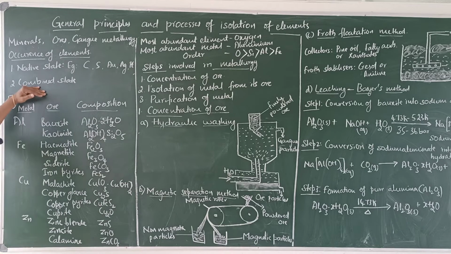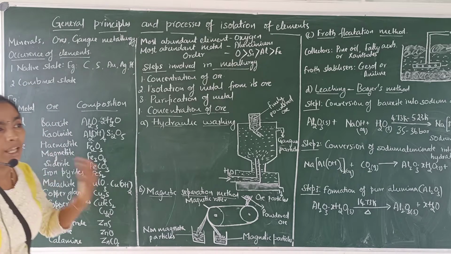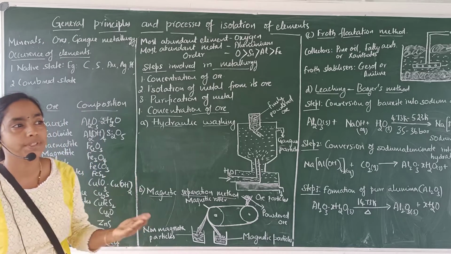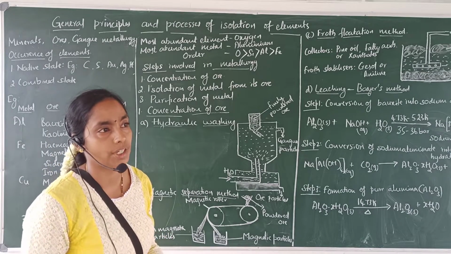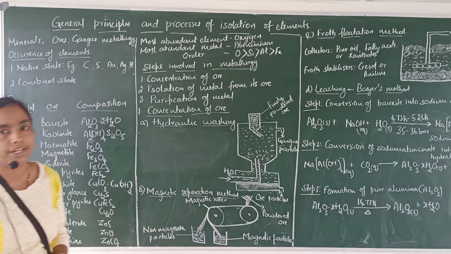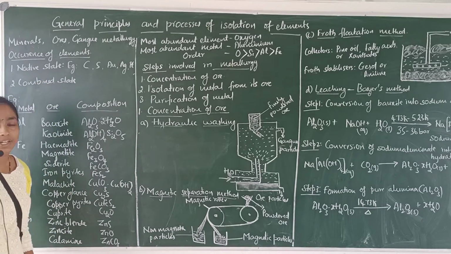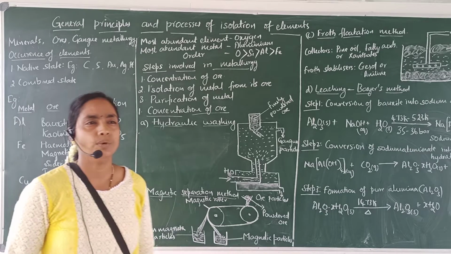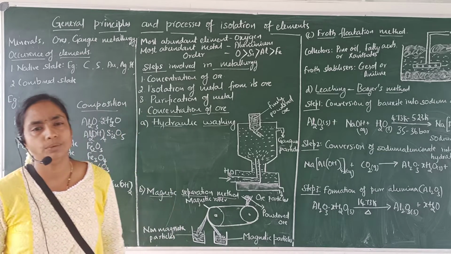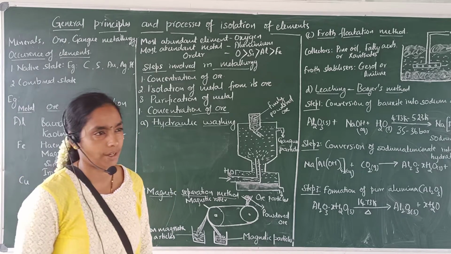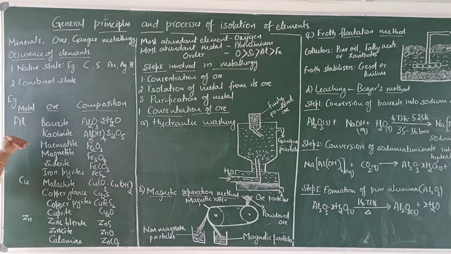The next state is combined state. Many elements combine with the substances present in the earth crust and they exist in the combined state. The examples for the combined state are oxide ores, sulfide ores, carbonate ores, silicate ores, etc. The examples for the metal which occurs in the combined states are as follows.